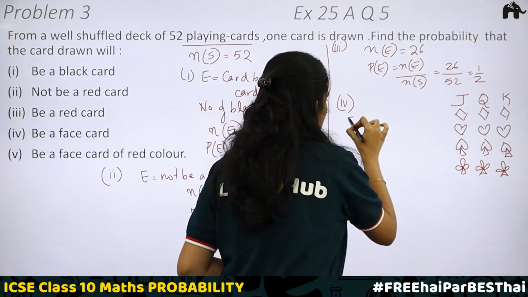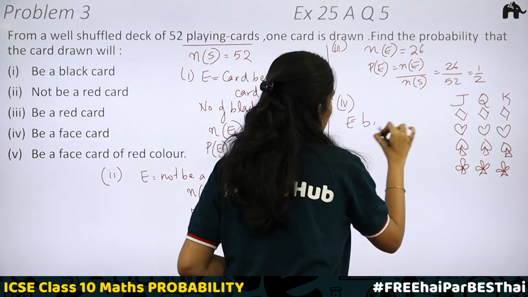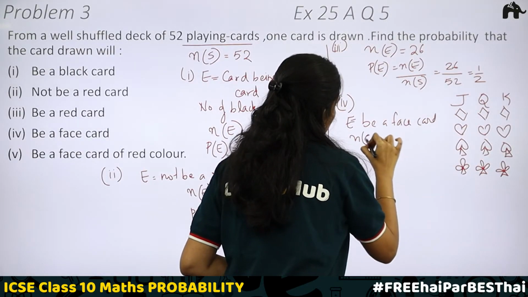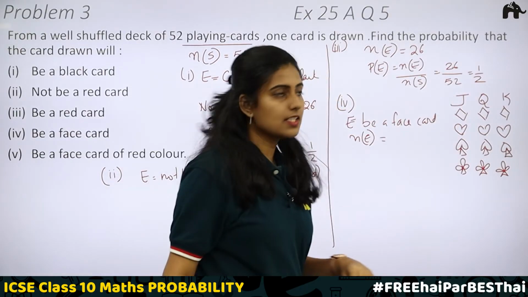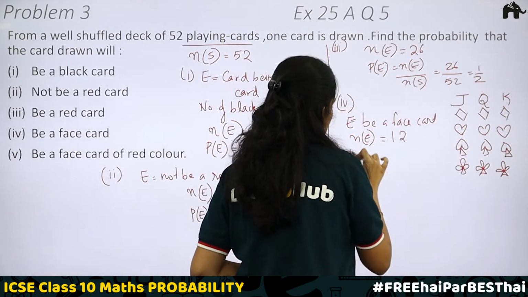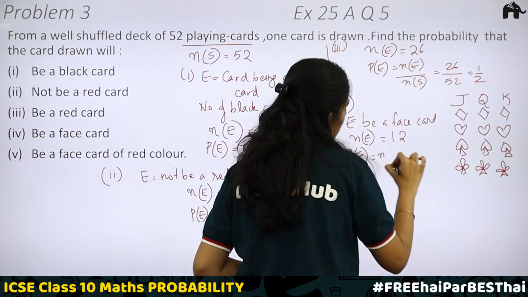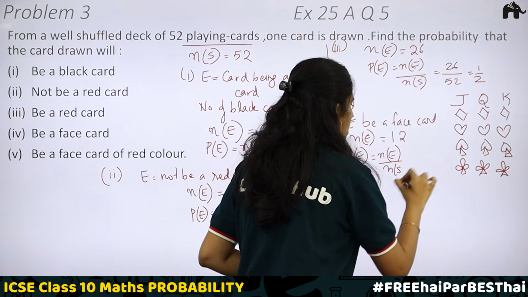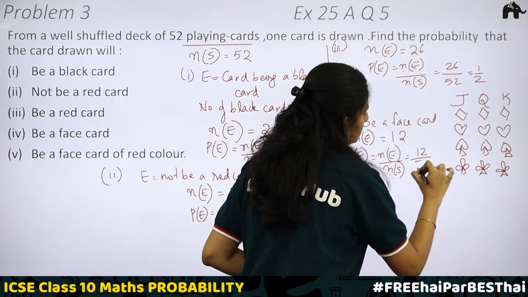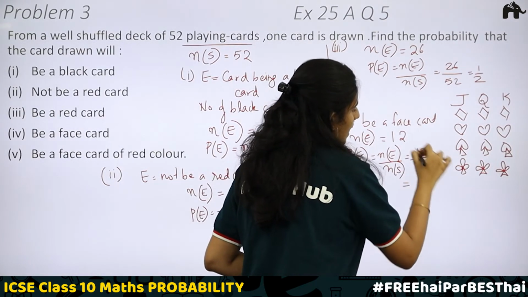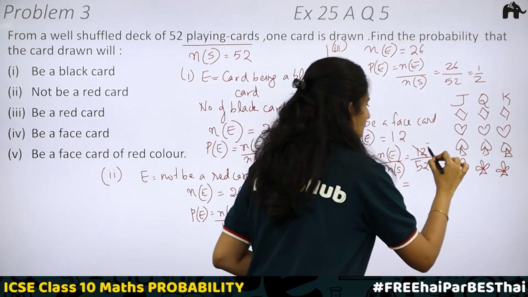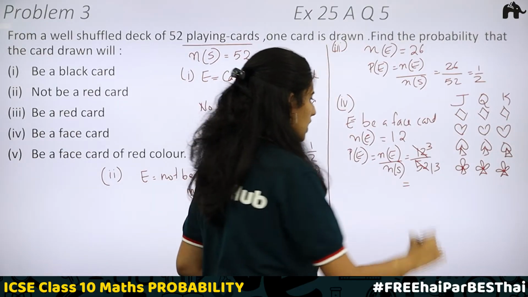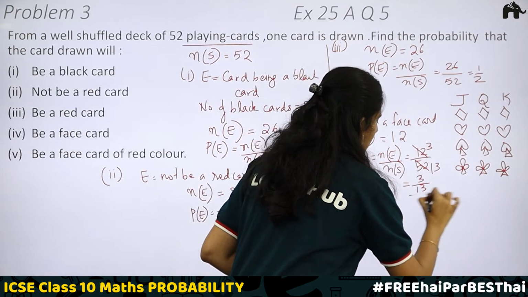Okay. Therefore, here the event is be a face card. So, N of E will be equal to, these are the face cards, N of E will be equal to 12. Then the probability of the event will be equal to number of outcomes favorable to E divided by total number of outcomes, which is 12 by 52. Cancelling with 4. 4 3s are 12. 4 13s are 52. Okay. So 3 by 13 is your answer.